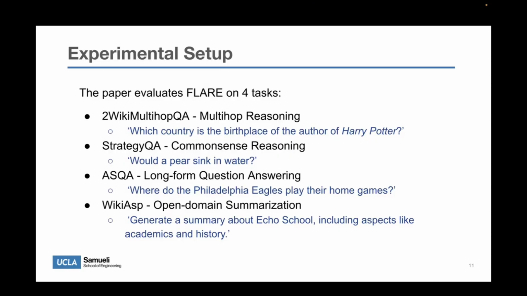Finally, WikiAsp is an open-domain summarization task. The model is asked to generate a comprehensive summary about the topic by gathering information from multiple sources. For example, a question might be, generate a summary about the eco school, including aspects like academics and history. What's important across all these tasks is that they require not just text generation, but also retrieving the right information and reasoning over it.